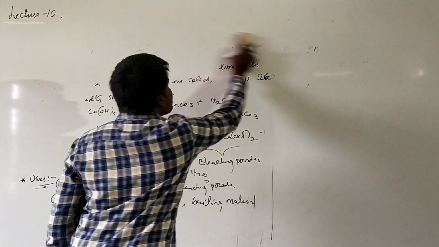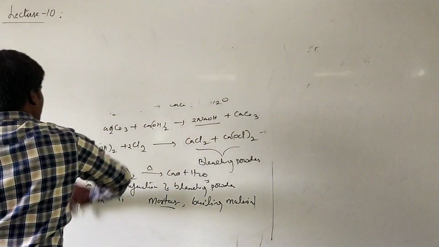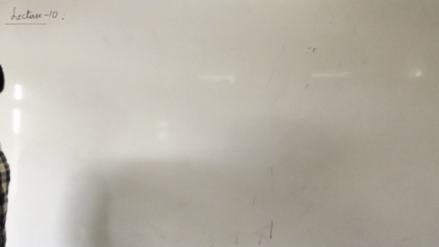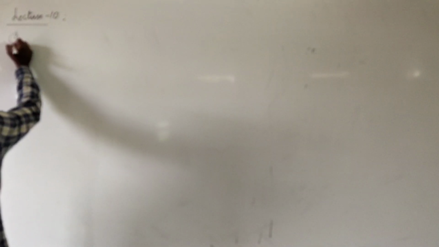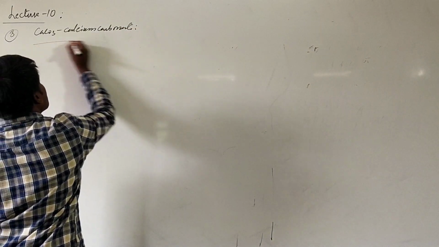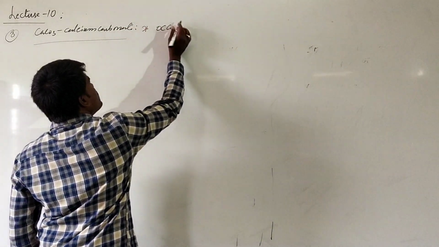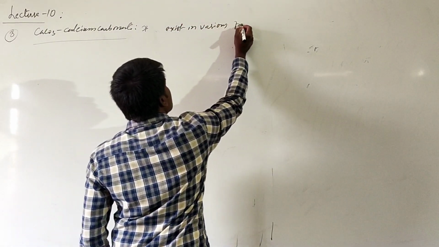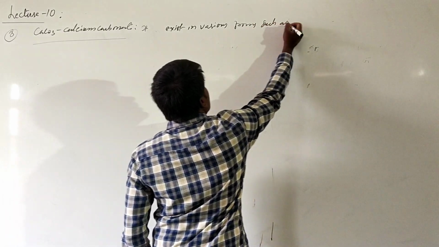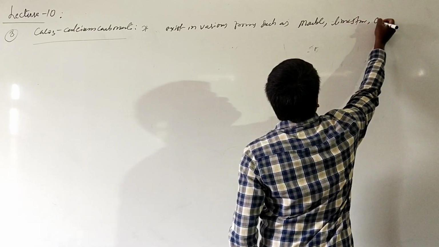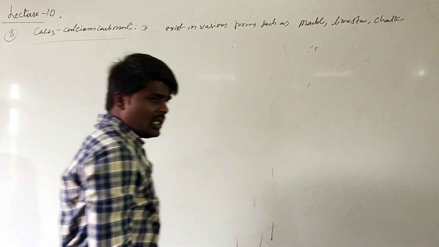The next important compound is calcium carbonate. As we know, calcium carbonate occurs in various forms in nature, such as limestone, marble, chalk, etc. The third important compound is calcium carbonate. It exists in various forms such as marble, limestone, chalk, etc.